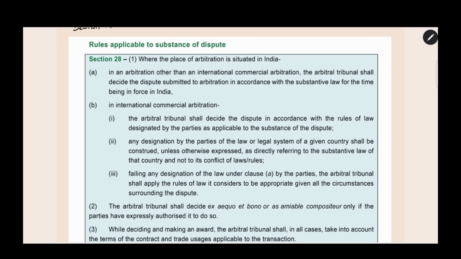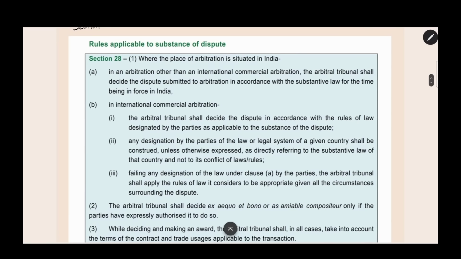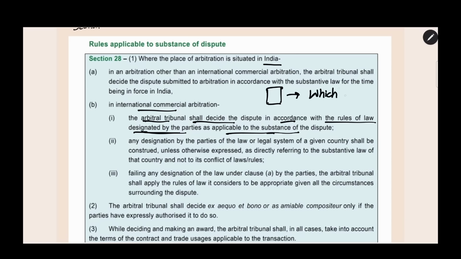And subsection 28(1)(b): in an international commercial arbitration, the arbitral tribunal shall decide the dispute in accordance with the rules of law designated by the parties as applicable to the substance of the dispute. In case of domestic arbitration, where the seat is in India, it should be decided by Indian law. In case of international commercial arbitration, here also the seat is in India, but it should be decided by the rules applicable to the dispute designated by the parties. In the arbitration agreement, the parties will have written which law will be applicable, according to which law the arbitration should happen. This will be given in the arbitration agreement. Those rules you have to follow.